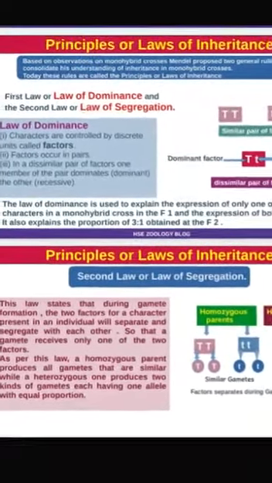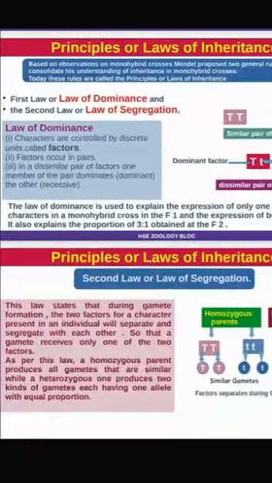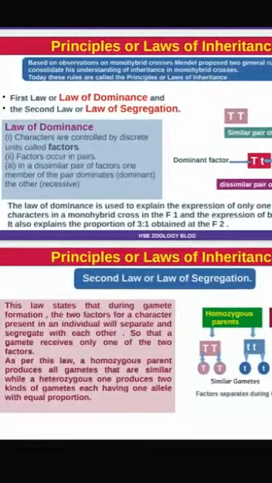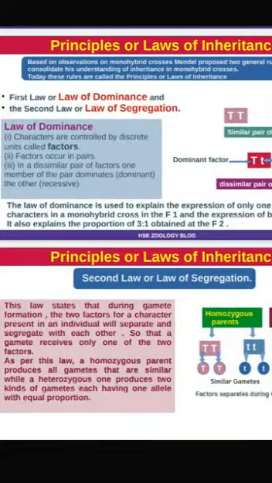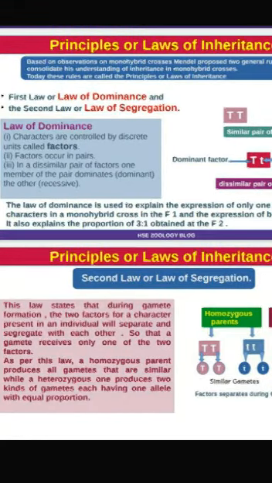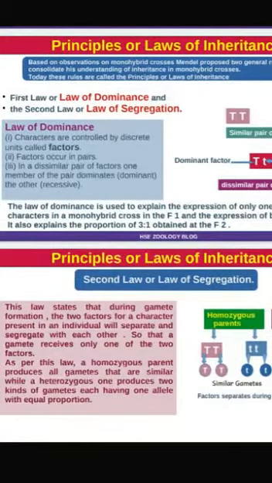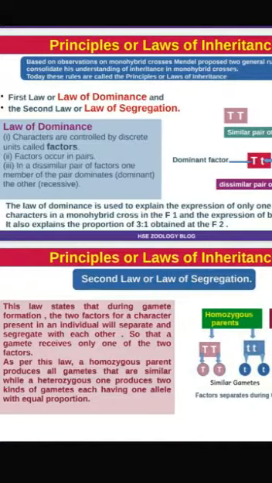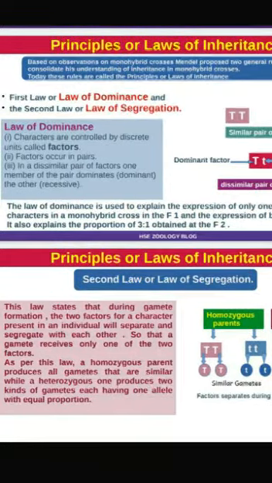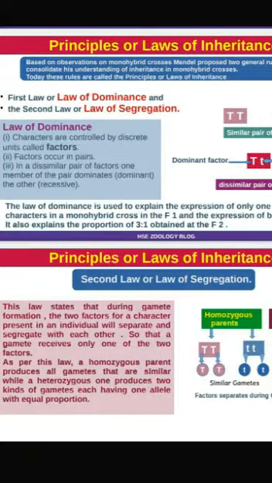Law of dominance: characters are controlled by discrete units called factors. Factors occur in pairs. In a dissimilar pair of factors, one member of the pair dominates the other. The pair which dominates is called dominant, and the other one is known as recessive.